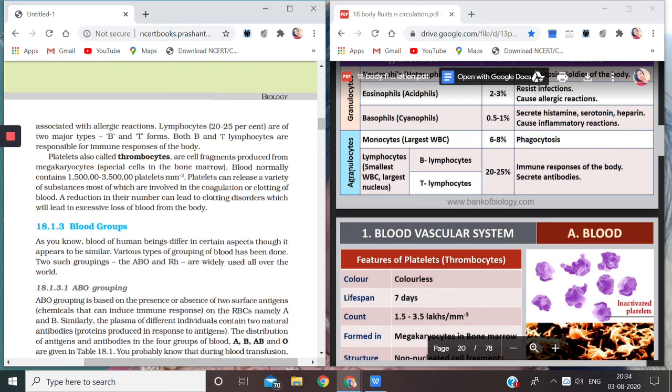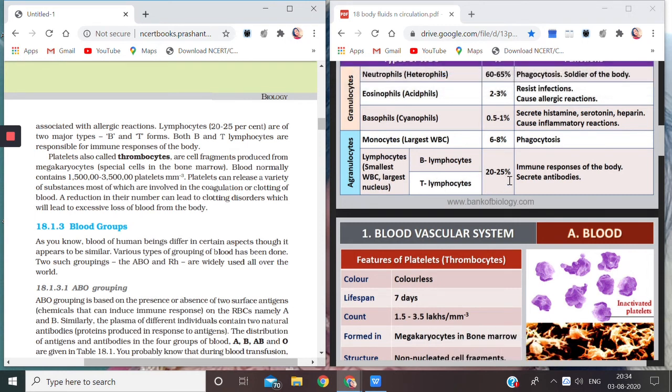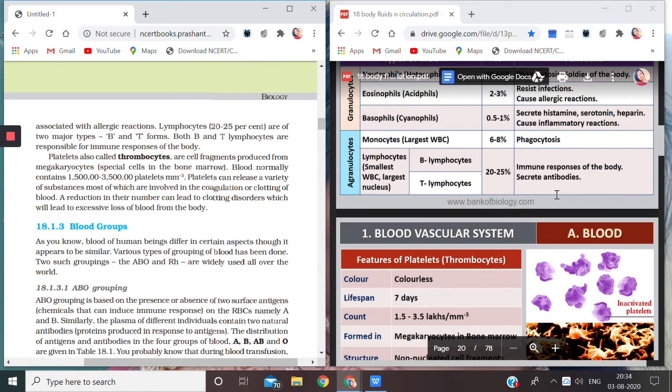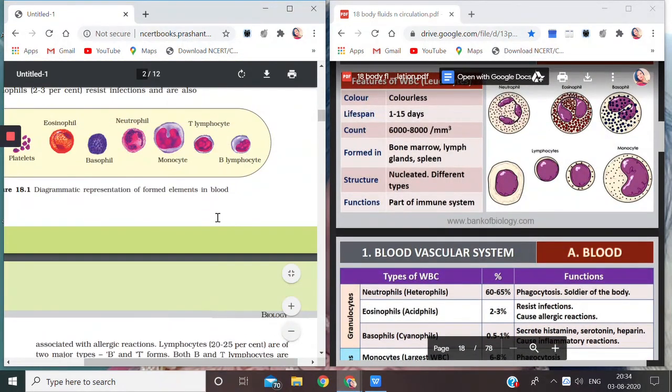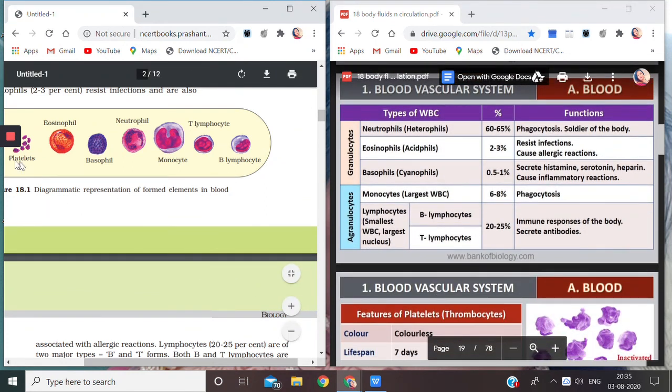And the most important WBC of the body, that is lymphocytes, is the smallest WBC in size and has the largest nucleus. There are two types of lymphocytes, B and T, and they constitute about 20 to 25%, and they are the main WBCs which are responsible for the immune response of the body because they secrete antibodies. So this is a run through for WBCs, and all the information is given in tabulated form from your NCERT.